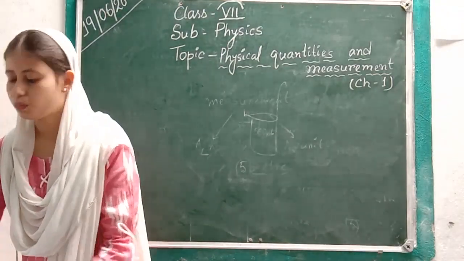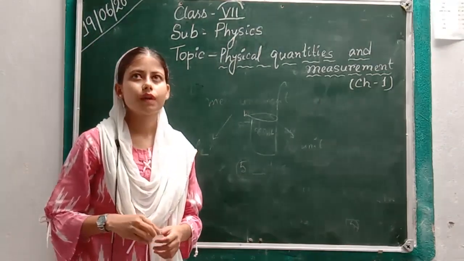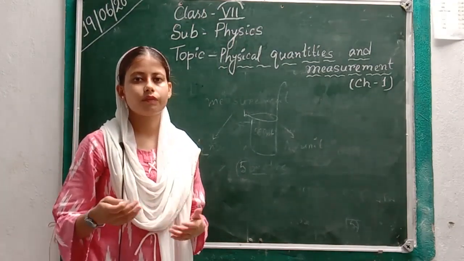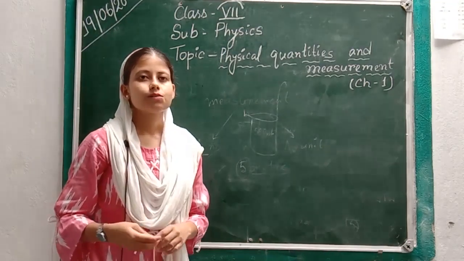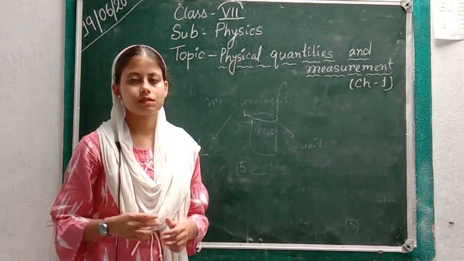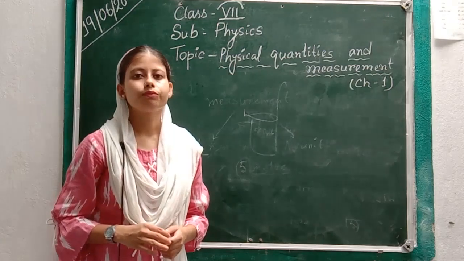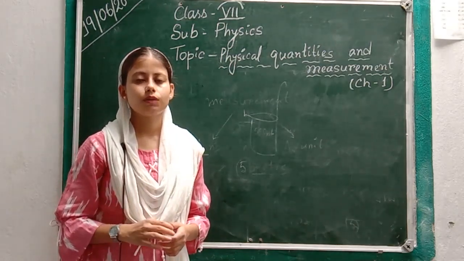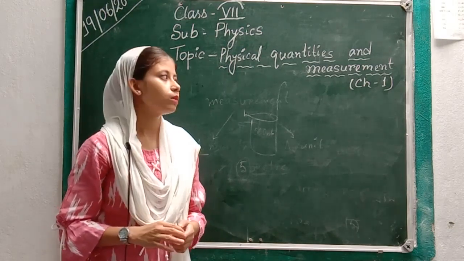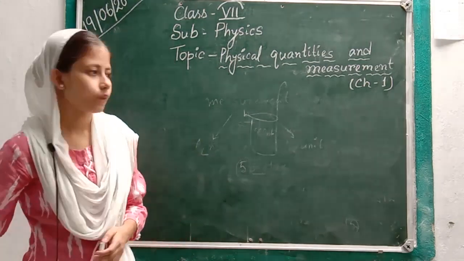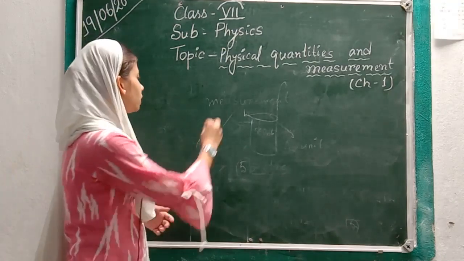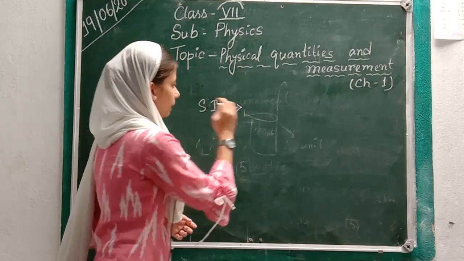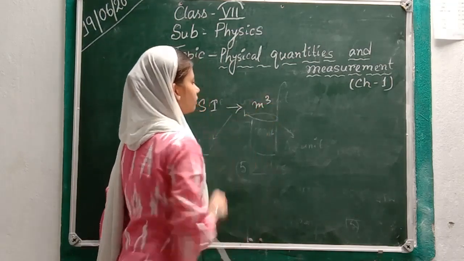Now, what we are learning today is basically the latest version of things. Likewise, we previously used CGS systems, but for now we follow the standard international units, that is SI units, for their credibility worldwide. So the SI unit of volume is meter cube.